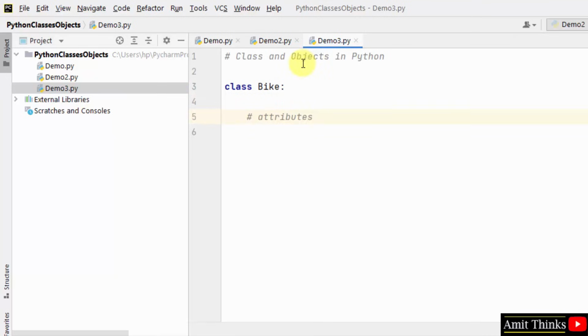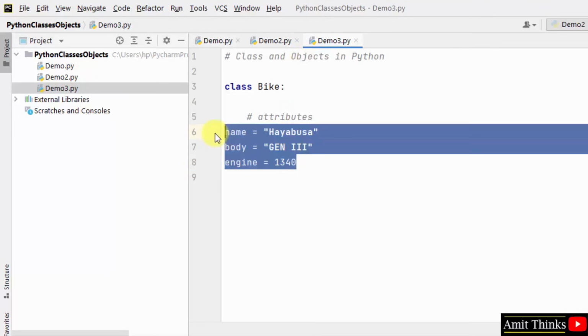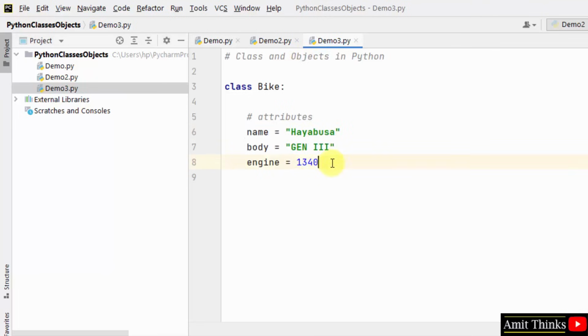The attributes are the state of the bike, that means the color, the model, the name, the engine. You can add any attribute. I'm adding name. Let's say the name is Hayabusa. Body, let's say I just added for a sample, generation 3. Now what is the engine? Let's say 1340cc, so I'll just add 1340. Now we have these three attributes for our bike class.